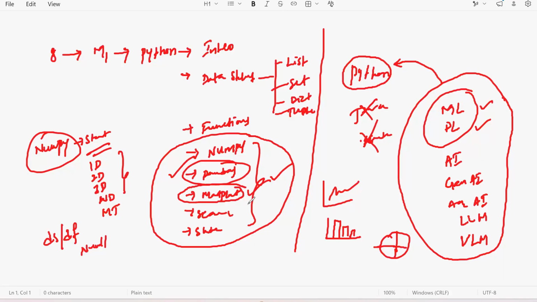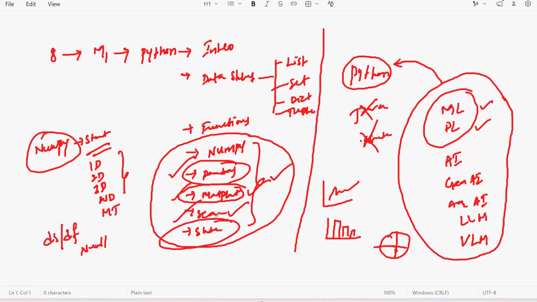Then, sir, what about Seaborn? Seaborn is for advanced visualization, for comparative visualization. Sir, on day one, how many members visited the restaurant? That can be done by using Matplotlib. But what if you want to know, on day one, how many members visited, out of that how many males and how many females, and if males, how many smokers and how many non-smokers? This kind of comparative analysis you want to display, then we use Seaborn.